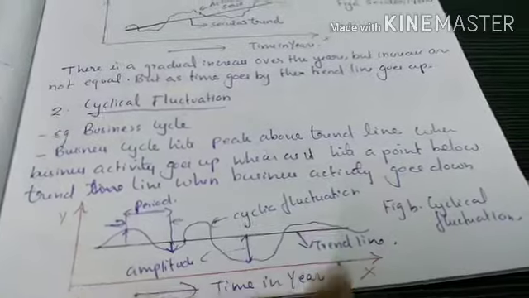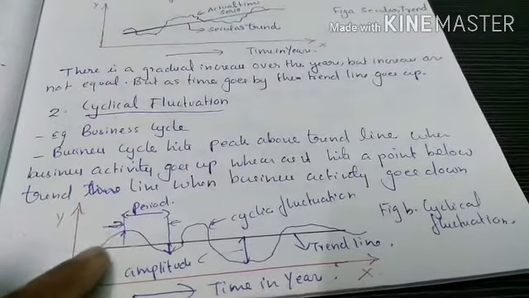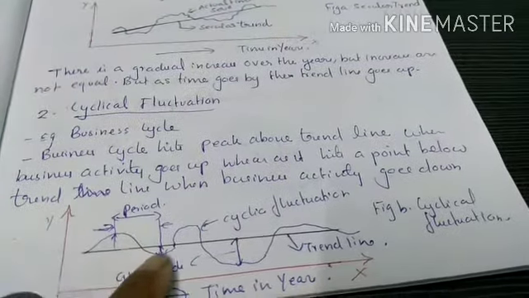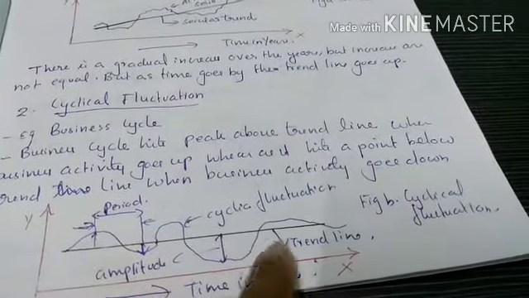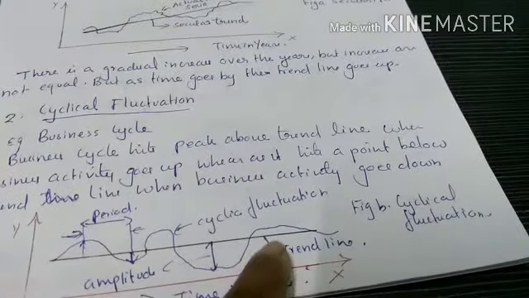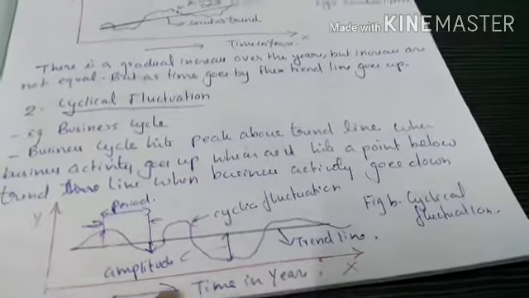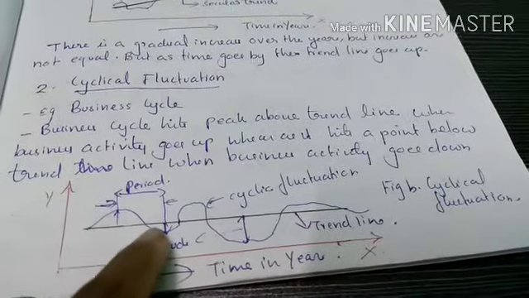We can draw a secular trend line like this, and the business goes down and comes down, then goes up, then comes down, but these periods are not equal, and this graph is cyclical fluctuation, and the black graph line is trend line, and x is time in years.